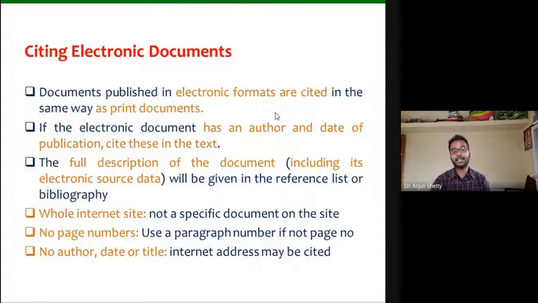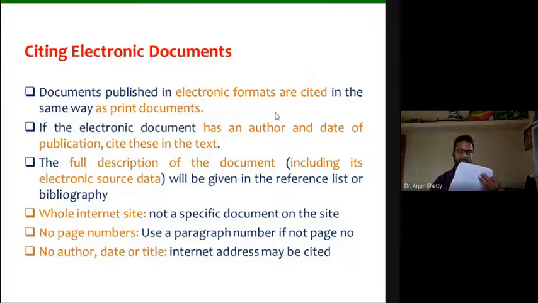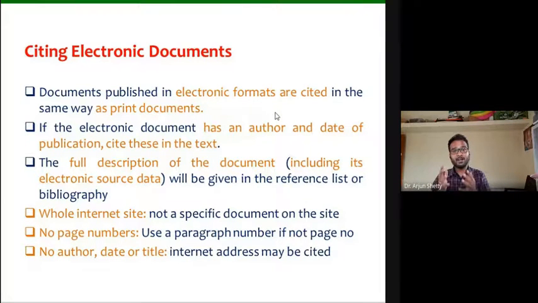Now coming to citation: citing electronic documents. In today's class, we'll proceed with the next part, the procedure for reference citation. Here, citing electronic documents is similar to citing articles. Now we may ask what exactly electronic documents are. For example, there is some information which you are not going to get from an offline or printed version. Most of the information you get from Wikipedia is again electronic information. You are not getting anything in printed form from Wikipedia, right?